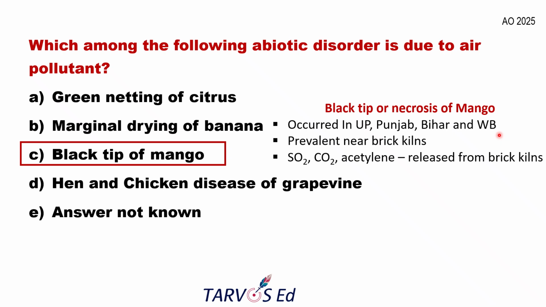The disease will be more prominent wherever the orchard is near a brick kiln area, because the fumes released from the brick kiln include sulfur dioxide, carbon dioxide, and acetylene, which are harmful and related to the disease that causes black tip of mango. So the answer will be the black tip of mango, which is the abiotic disorder due to the air pollutant.